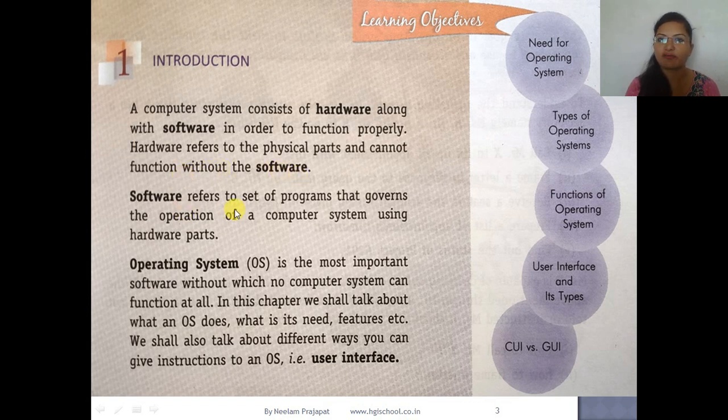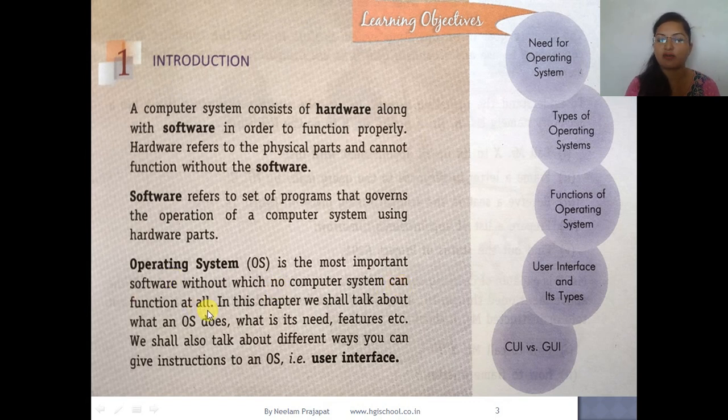So what is software? Software is a set of programs that govern all the operations and tasks of the computer system using hardware parts. The operating system is the most important software. It is a system software without which no computer system can function at all.